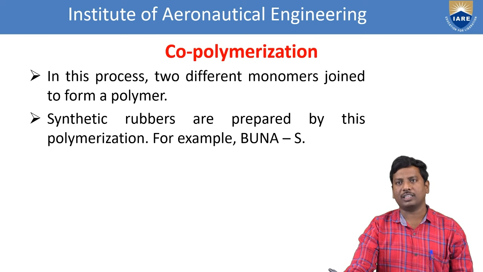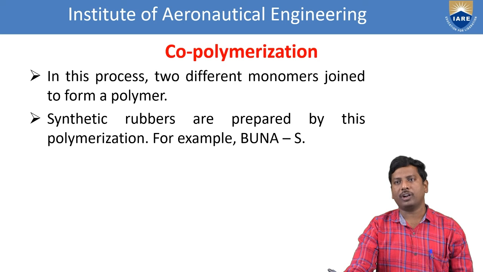And the last one, co-polymerization. Co-polymerization means in this process two different monomers join to form a polymer. Initially two monomers are involved to give a long chain polymer.